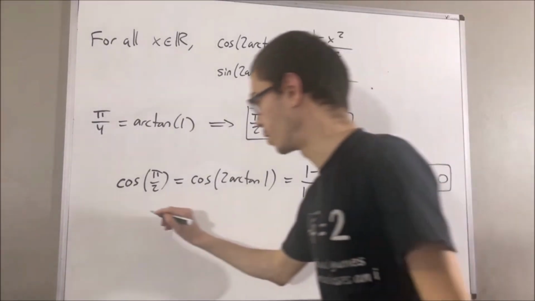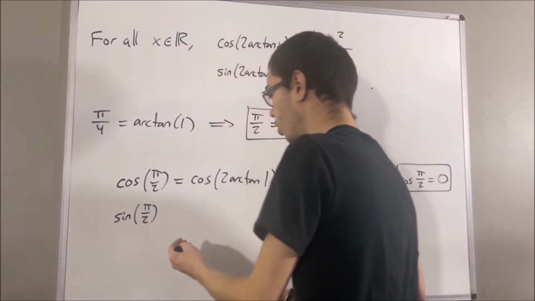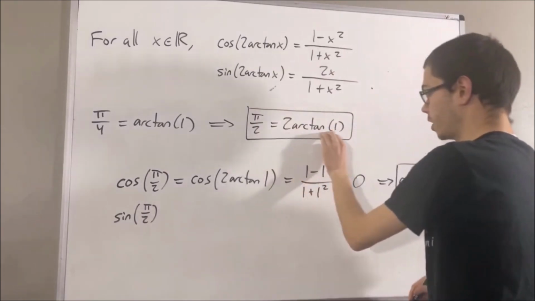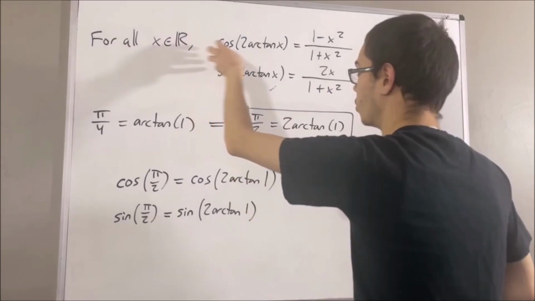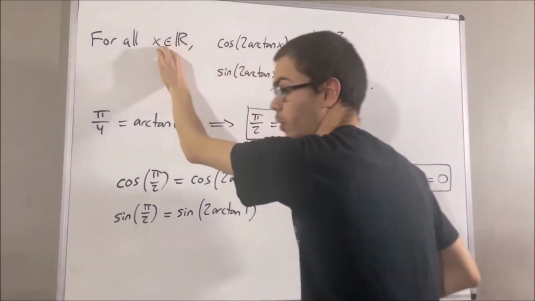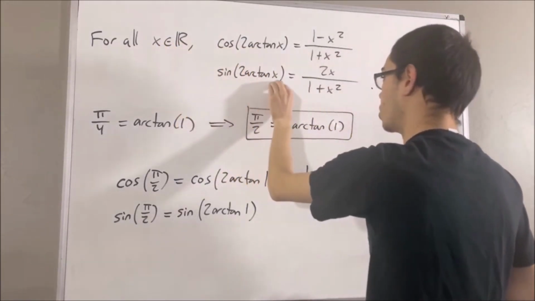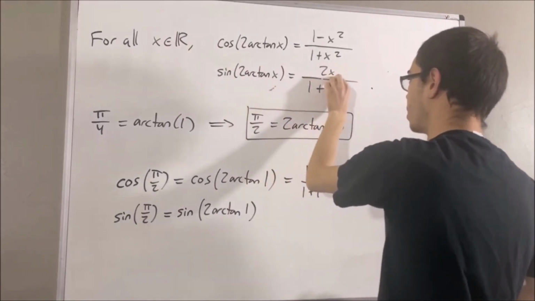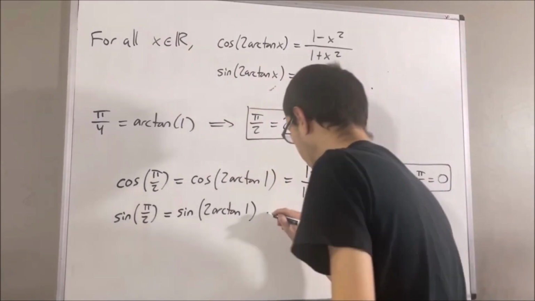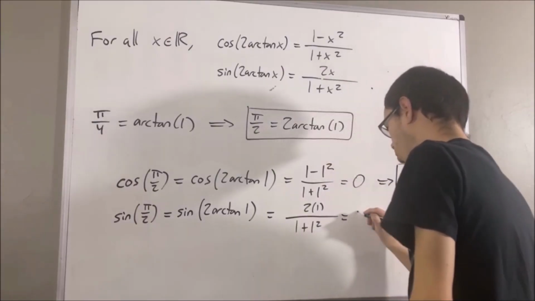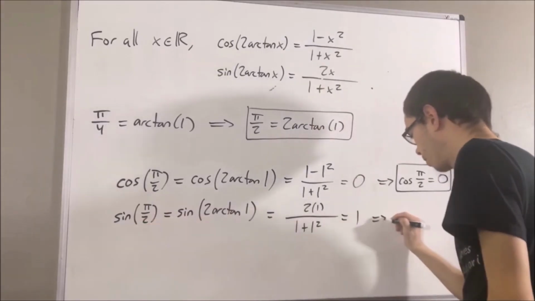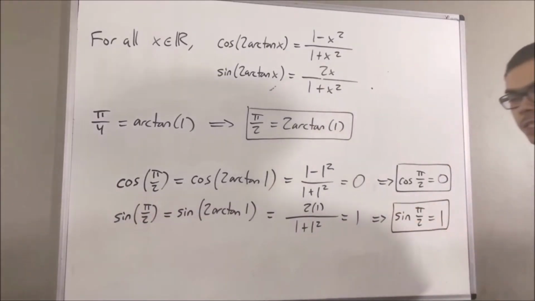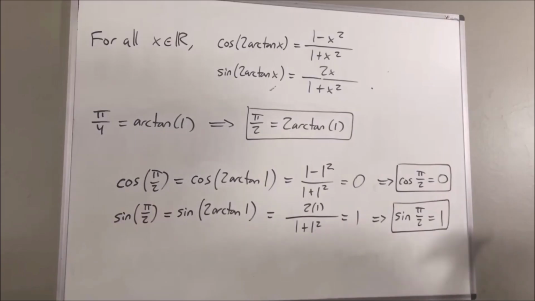As for sine of pi over 2, again, we can replace pi over 2 with 2 arctangent 1. And if we go to the fact that we just proved, we take x to be 1, then sine of 2 arctangent 1 is equal to 2 times 1, all over 1 plus 1 squared, which is just equal to 1. So sine of pi over 2 is equal to 1. So we have this. And so yeah, that's pretty much it for this video.